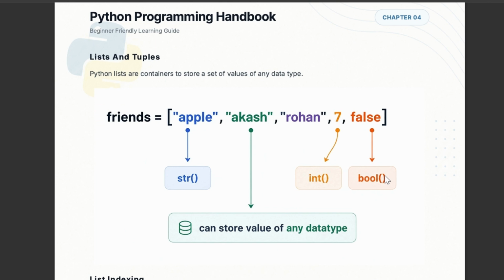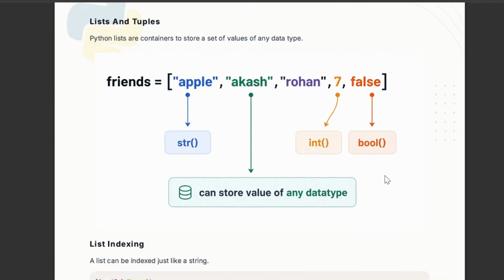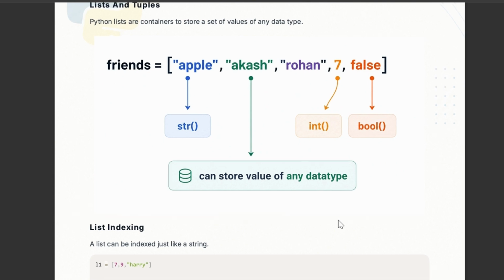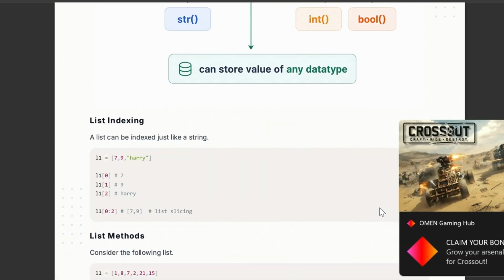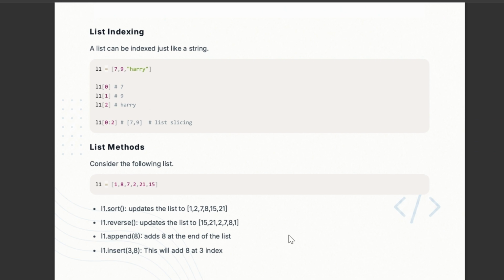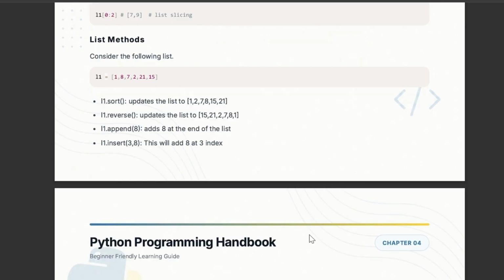Now, lists and tuples. Python lists are like strings. In this we can store any type of data, either string, int, or boolean, and the indexing is also like strings, and we can perform different operations on them.